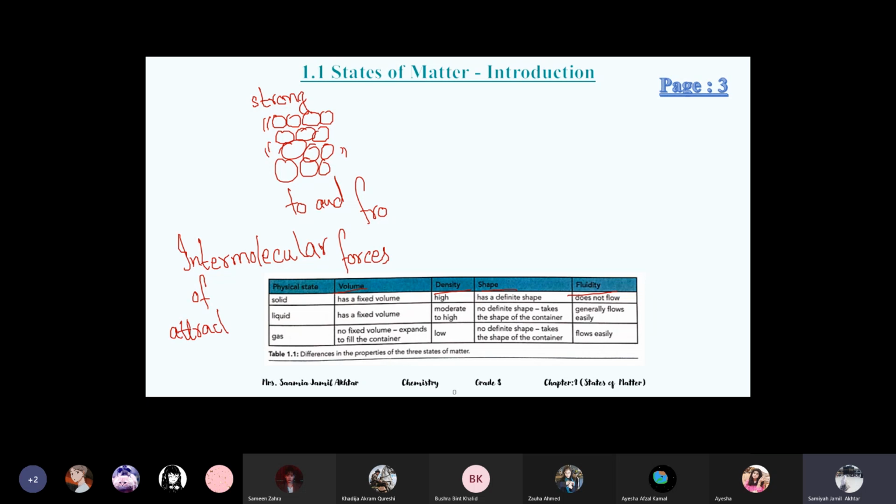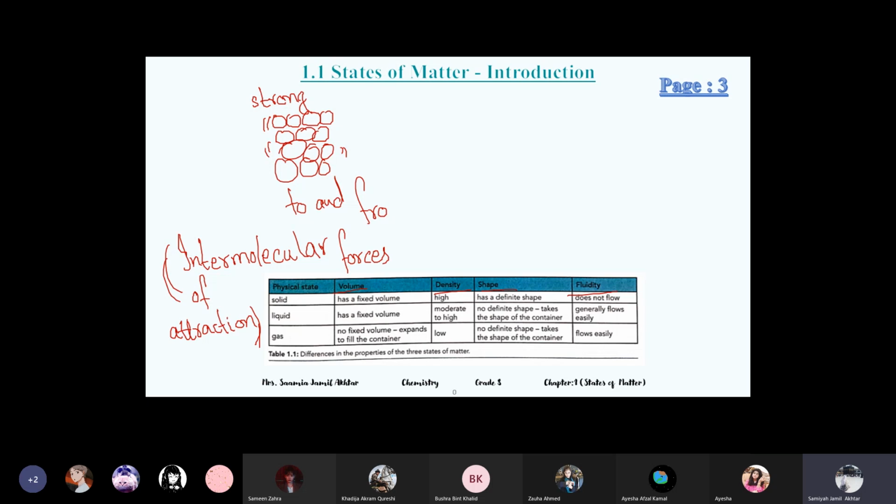So in solid state, these forces are very strong, and most of the properties, physical or chemical, are because of these forces. If these forces are strong or weak, most of the properties depend upon this, like their shape, whether they have a fixed shape or not. So it depends upon these forces. If the forces are strong, then obviously they have a fixed shape.